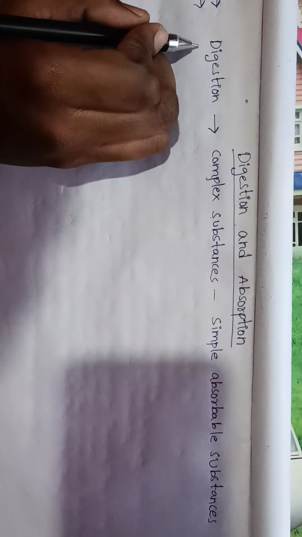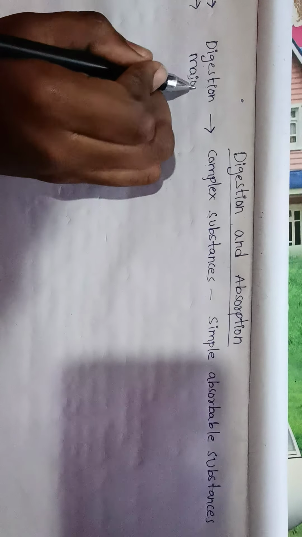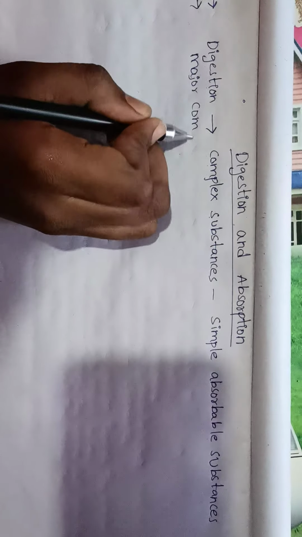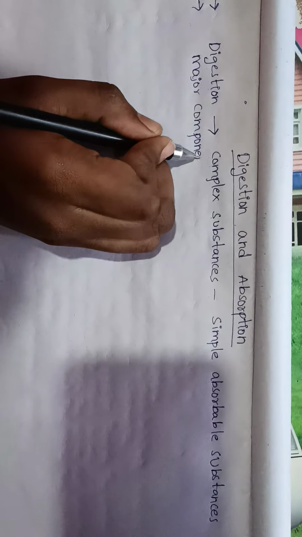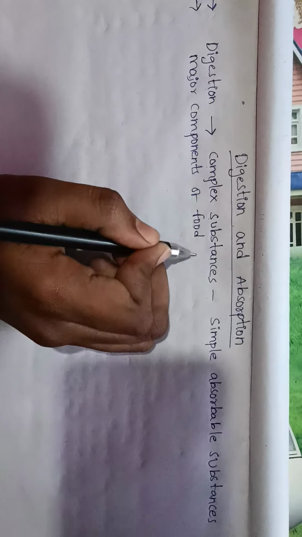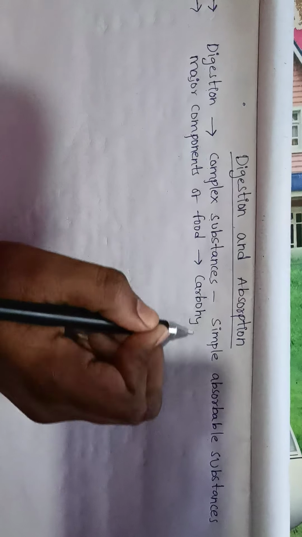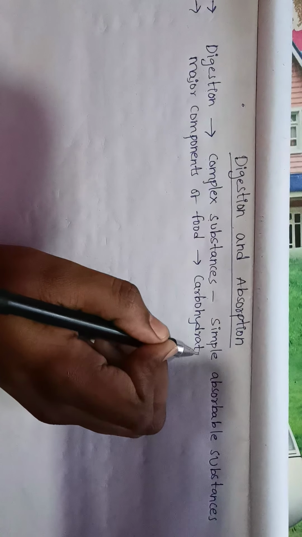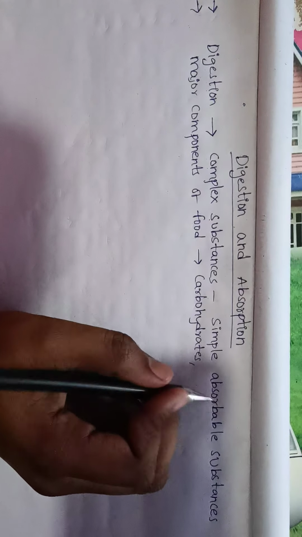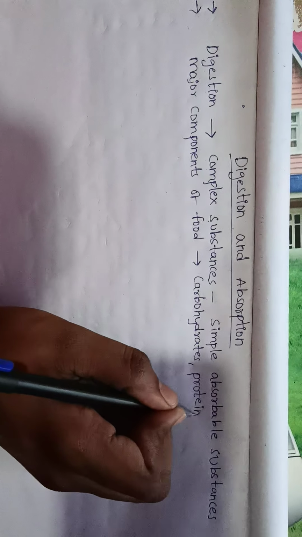The major components of food include carbohydrates, proteins and fats.